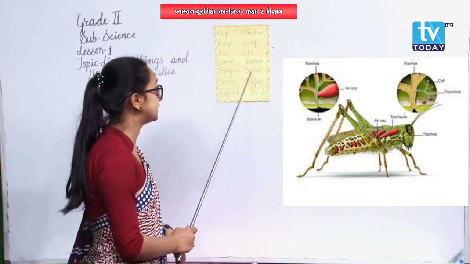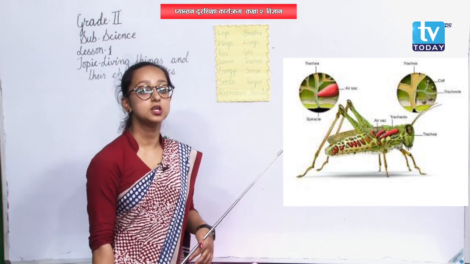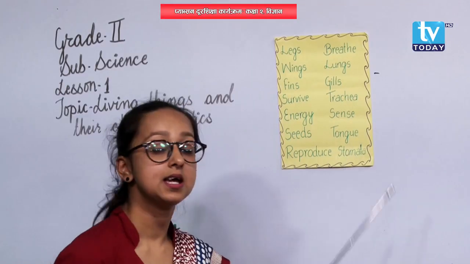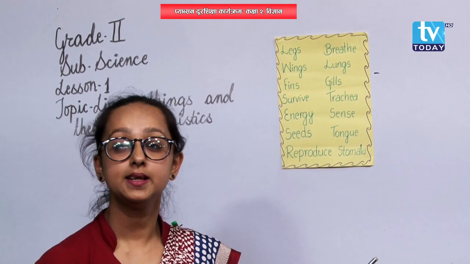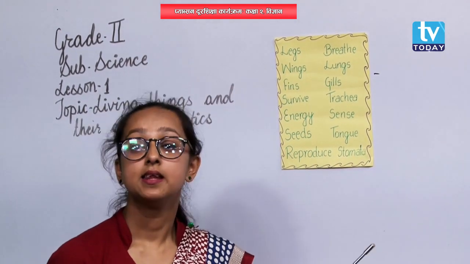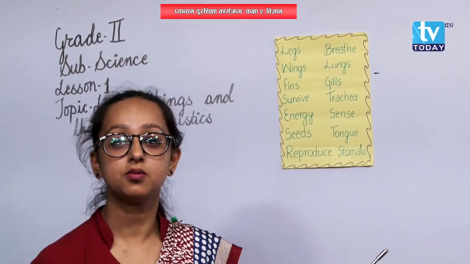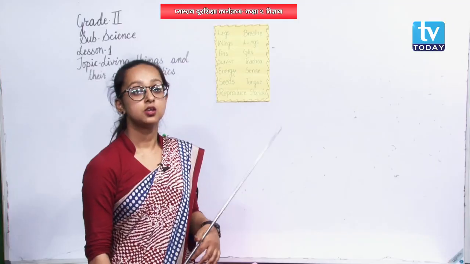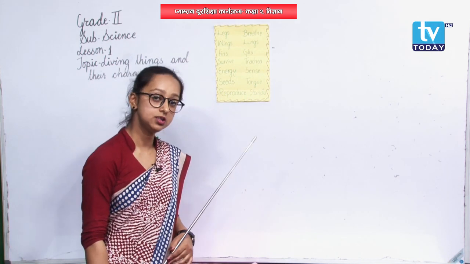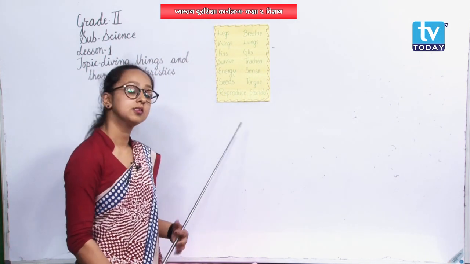We'll be learning it after some time in the topic, but right now I am just going to make you clear about the meanings, okay? So, trachea is also the breathing organ of insects. Insects have small holes on their bodies and they breathe with the help of those small holes. Those small holes are called trachea. Understood? Okay, now the next one is tongue.